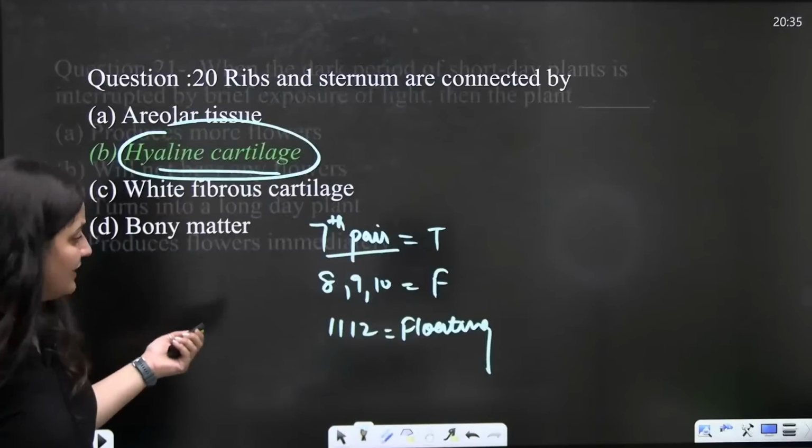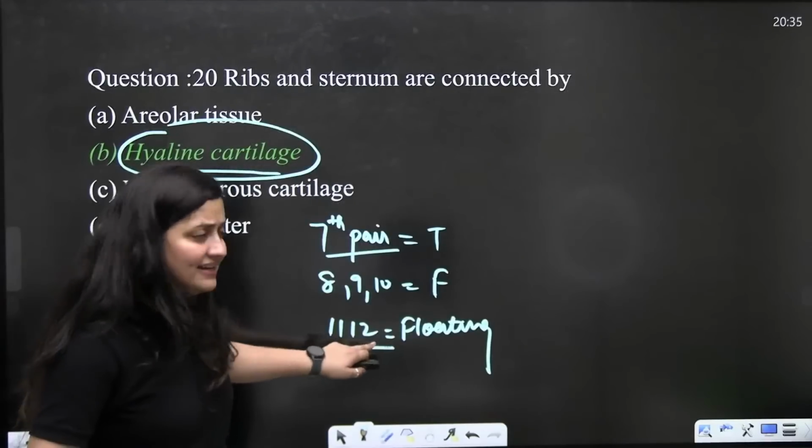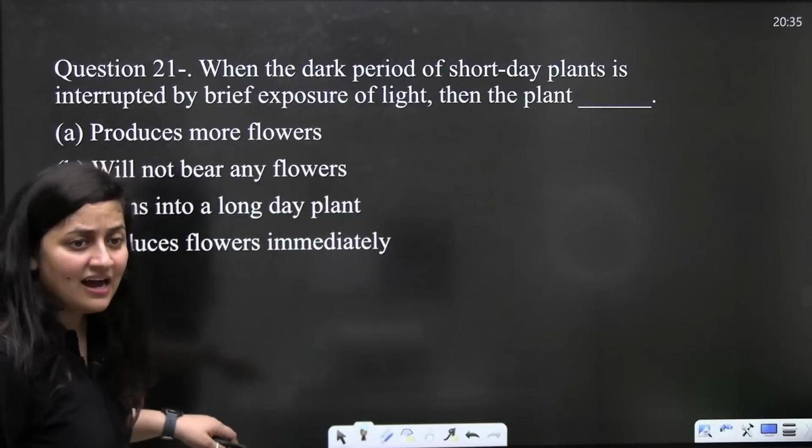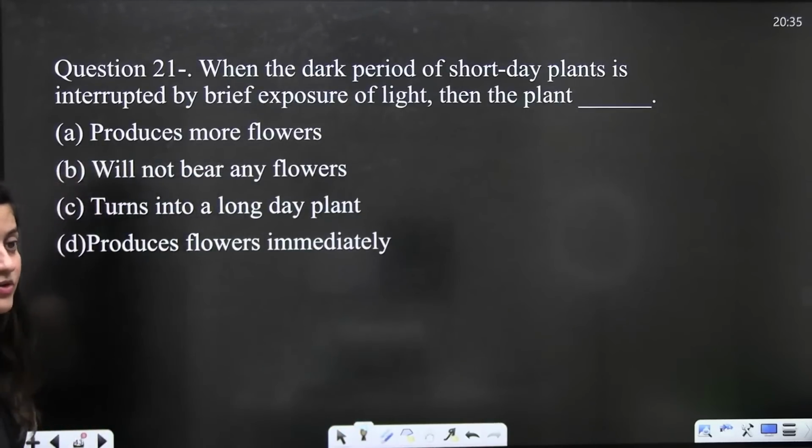But one student is writing 11th and 12th and 13th. Bhai, it is still 12th. It is not 13. Don't say things like that, bache. I'll get a heart attack.